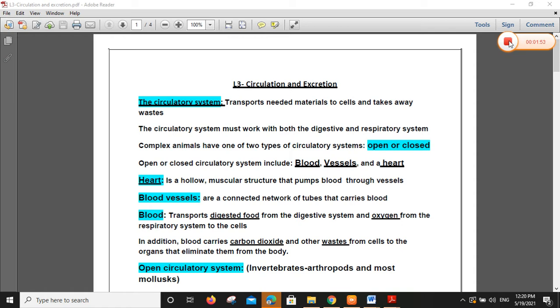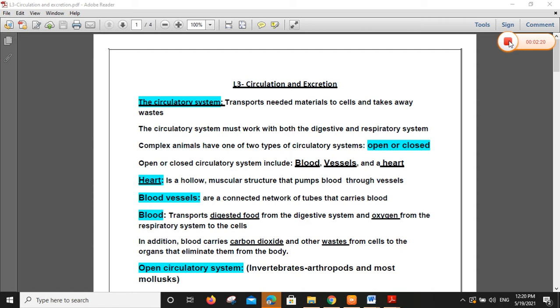The circulatory system transports these materials, food and oxygen, to cells. Why? To make cellular respiration. So the three systems work together: the respiratory system, digestive system, and circulatory system work together to transport needed materials.